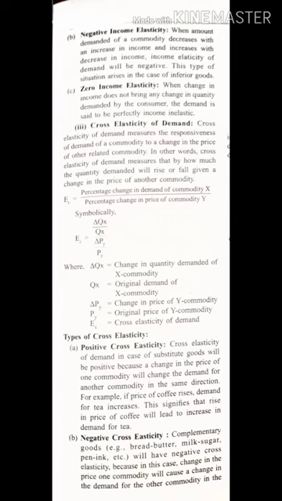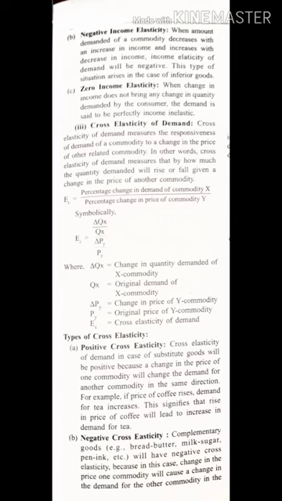Right now we did income elasticity. Now we will do cross elasticity of demand. Cross elasticity of demand measures the responsiveness of demand of a commodity to a change in the price of another related commodity. Cross means comparison. Comparison means no doubt another commodity comes into existence, because we will compare with the other commodity. In other words, cross elasticity of demand measures by how much the quantity demanded will rise or fall given a change in the price of another commodity.